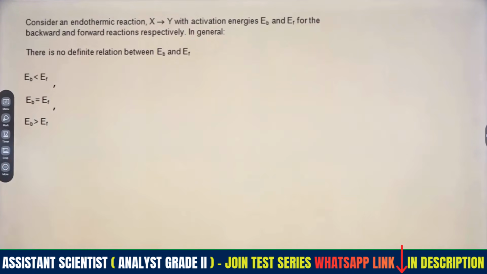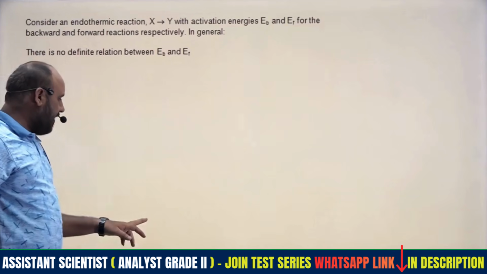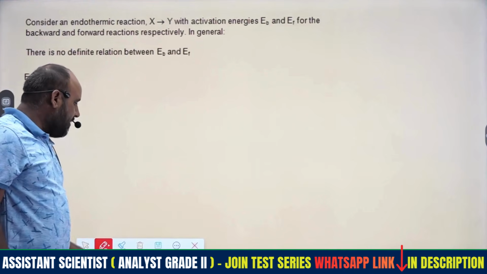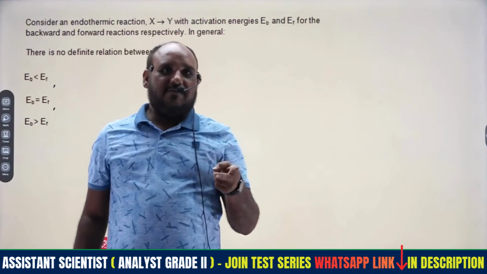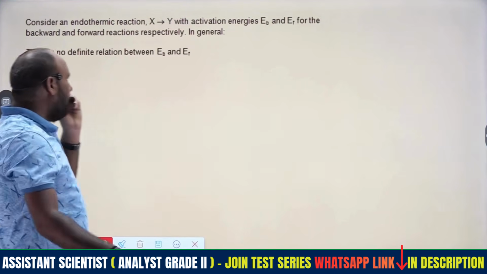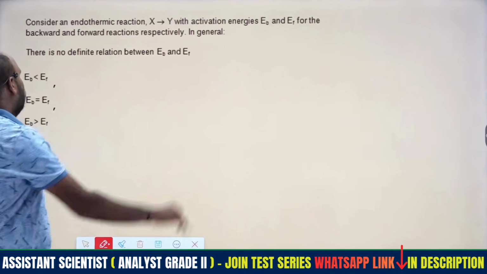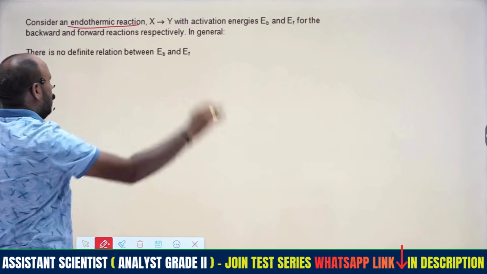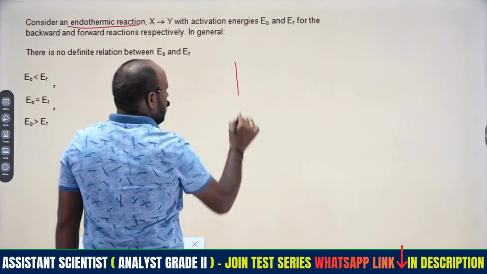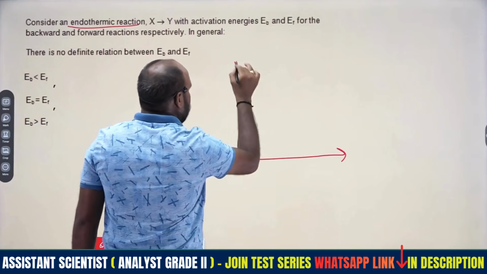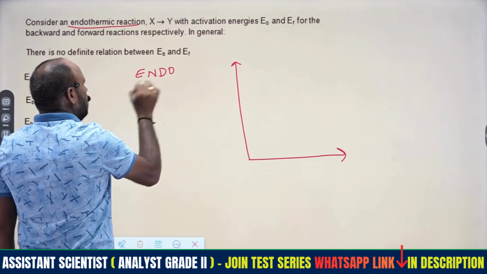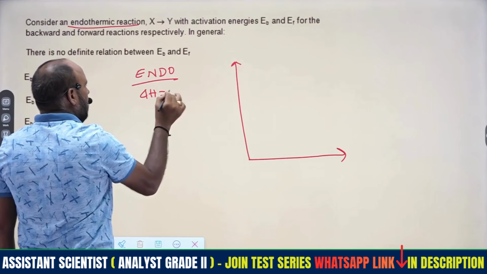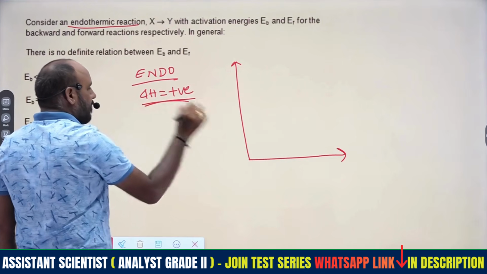Then there is a very interesting question from chemical kinetics. Here we have to know whether it is an exothermic reaction or an endothermic reaction. Two kinds of reactions are there, and here endothermic reaction is particularly mentioned, so we will go with the endothermic reaction plot. We have to remember that for endothermic, delta H will be positive.